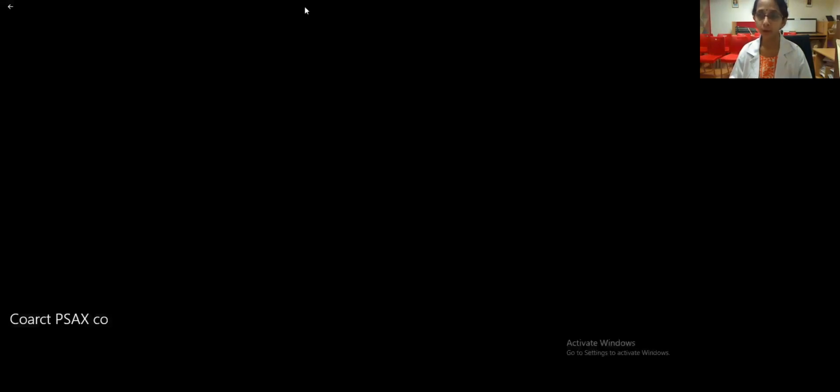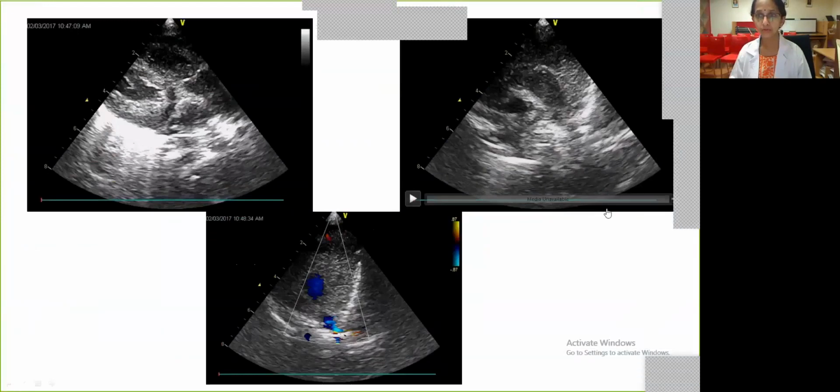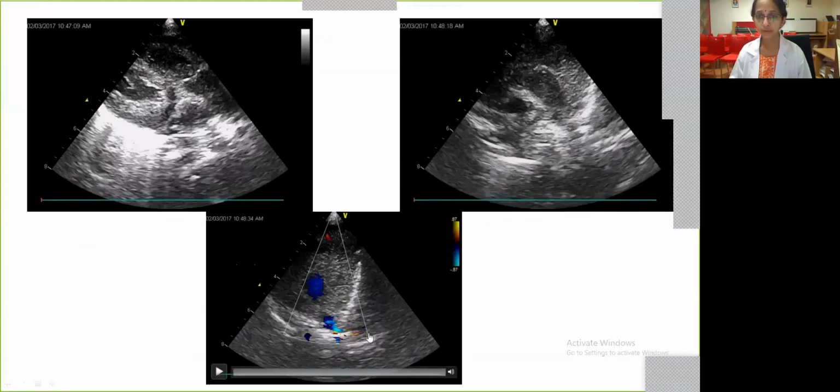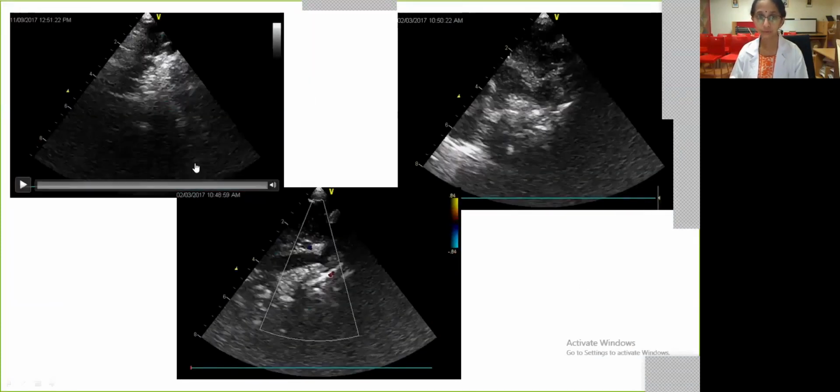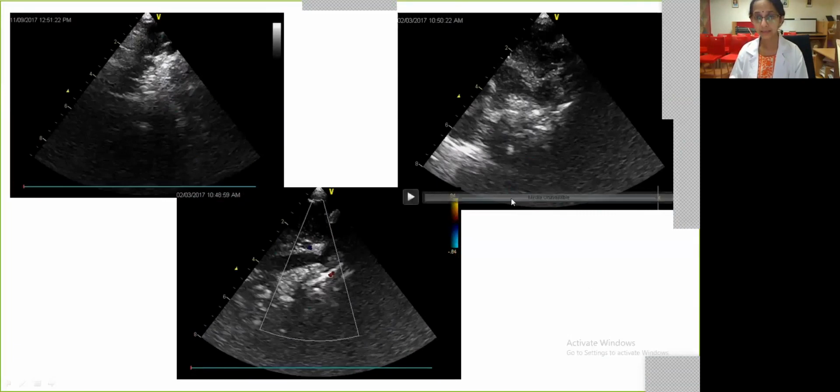Okay, Kavita, I think there's a problem with the images. The valve, please try to look for coarctation of aorta. You might see some amount of turbulence here in parasternal short axis, so you might get a chance to suspect coarctation in other views. Also, in suprasternal view, the whole length of the arch is important to rule out a hypoplastic transverse arch, and the coarctation needs to be delineated well here.